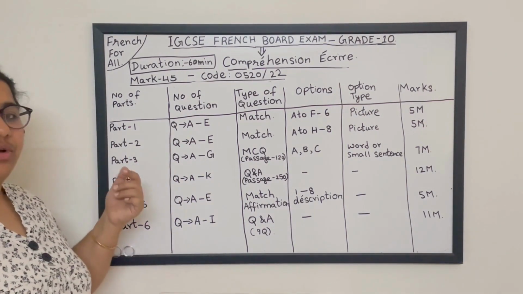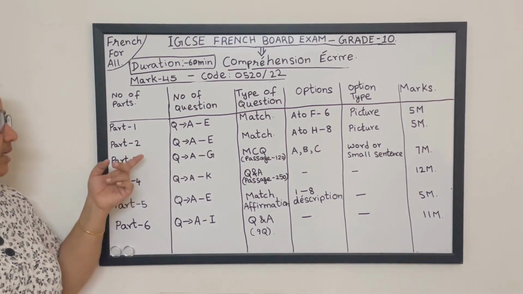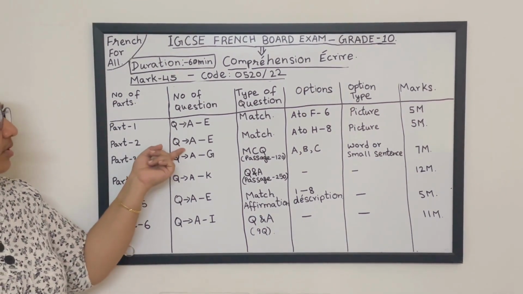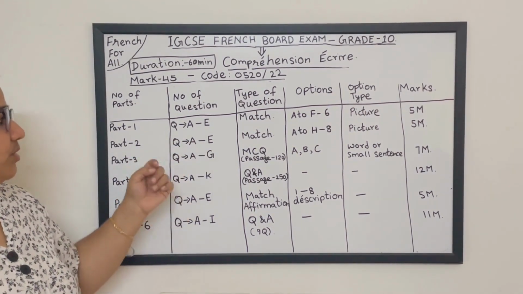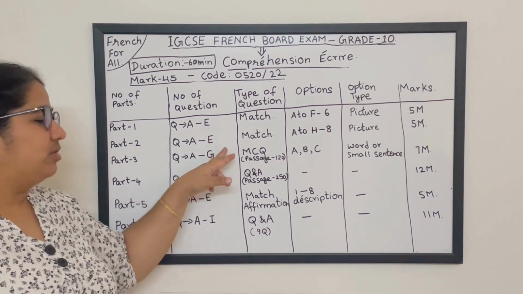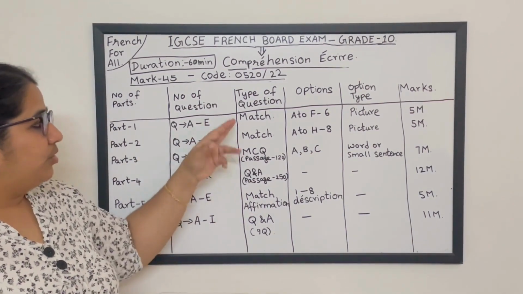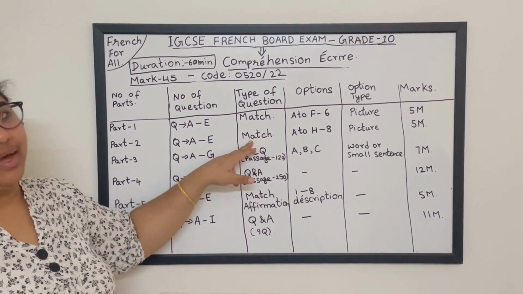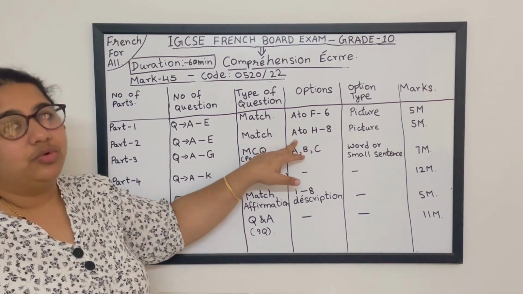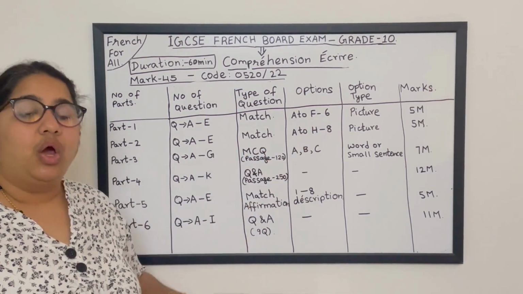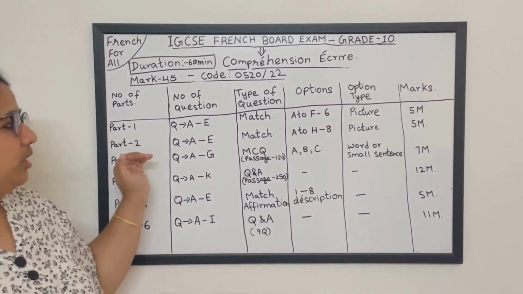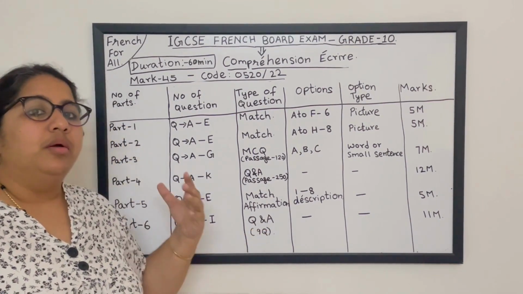The next part, on va aller à la deuxième partie. In the second part you will be seeing the questions from A to E. Here again the case is the same, 5 questions. The type of question is match, on relie, n'est-ce pas? Here the options are going to be A to H. Donc il y a 8 options. Ça va? So how many options? 8 options are there.